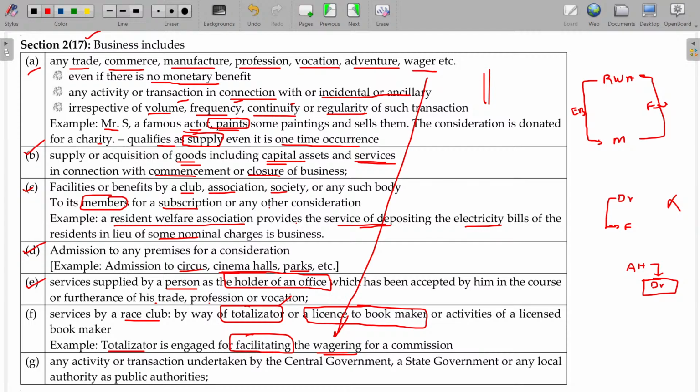X will help you total the revenue you get and the fees you have to pay. That person is called a totalizator. He gets a small commission. That totalizator service will be considered as business only.